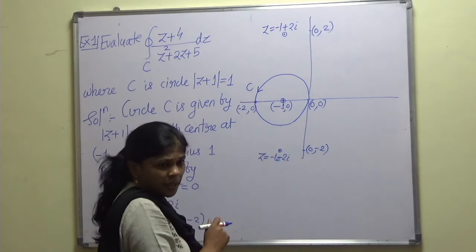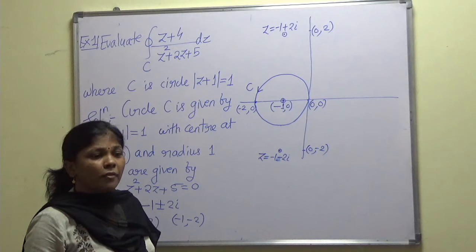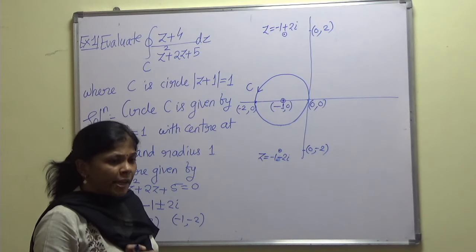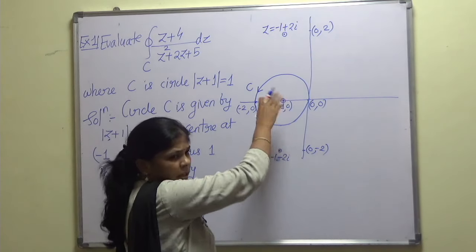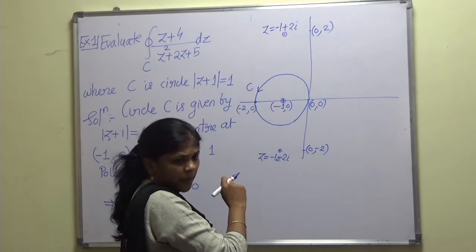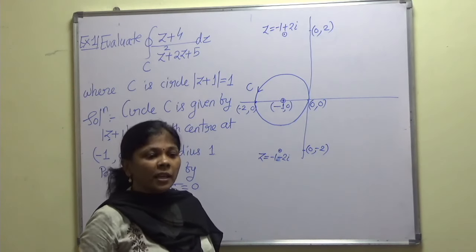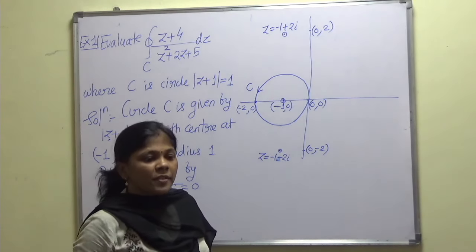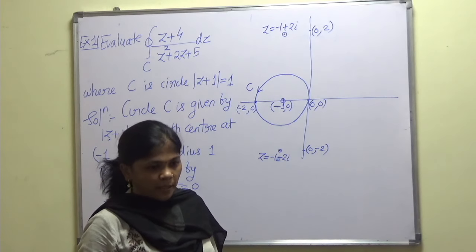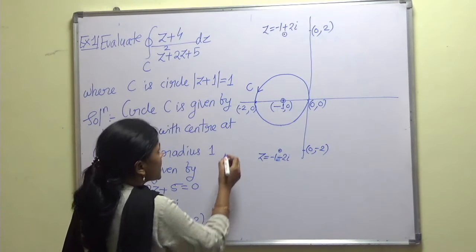As per the requirement of Cauchy theorem, if there are no poles inside the circle as well as on the boundary, then the function is analytic, and the integration of such a function is always 0.